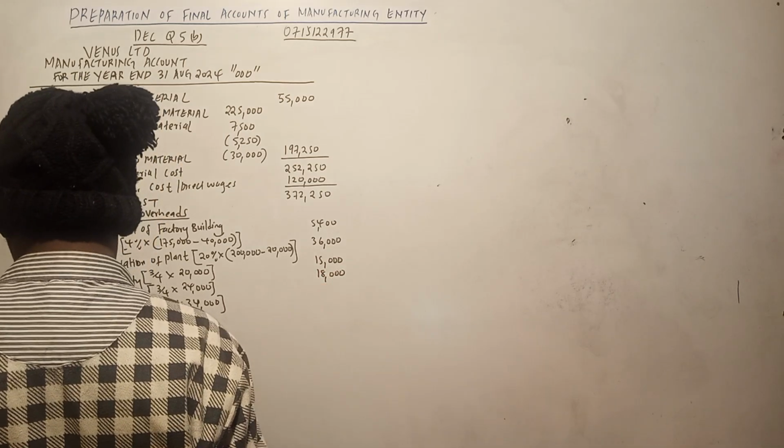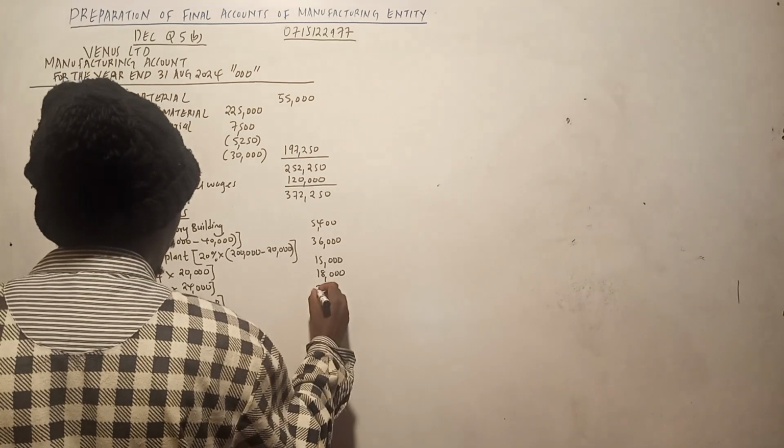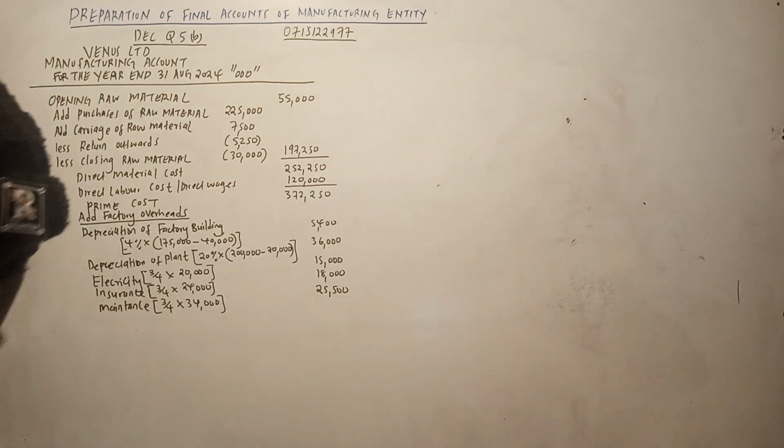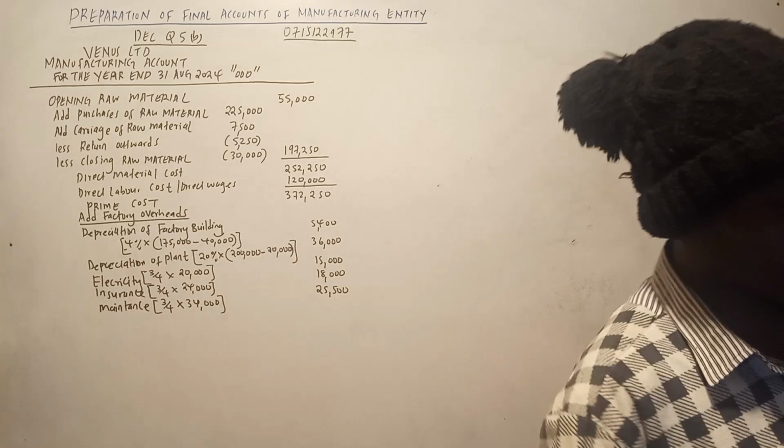18,000. And then maintenance, 3 over 4 of 34,000, is 25,500. I think those are the expenses in our additional information which relate to the factory. Now we can go to our trial balance.